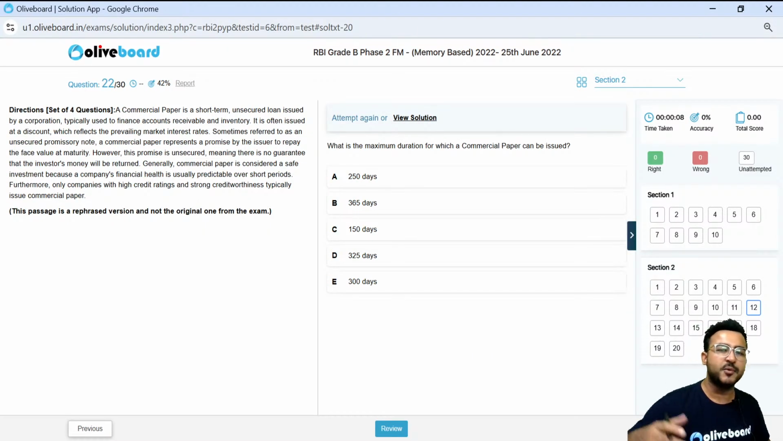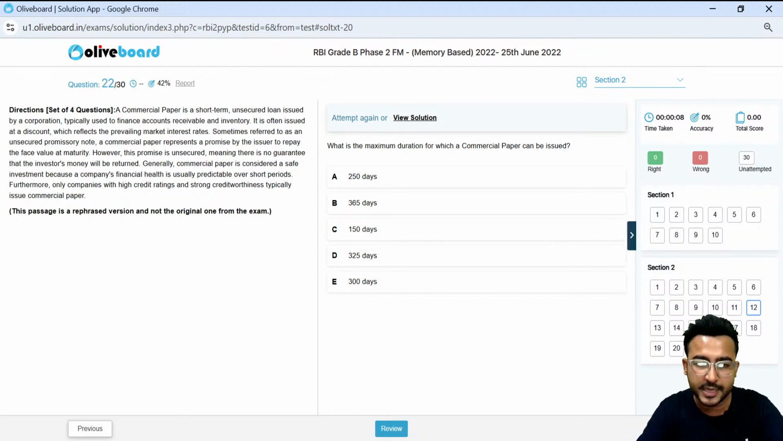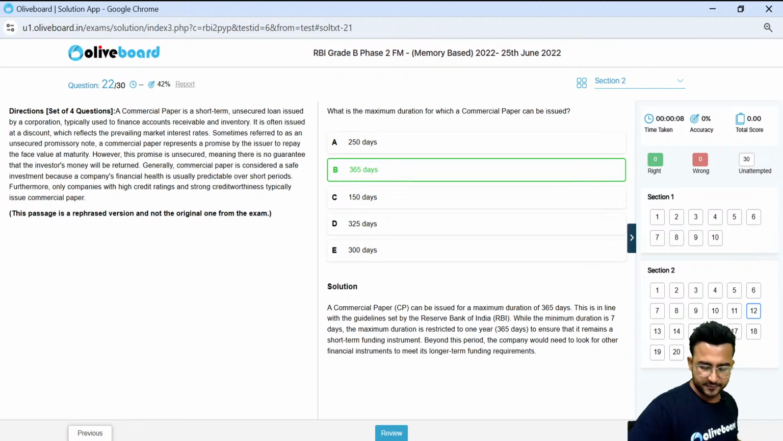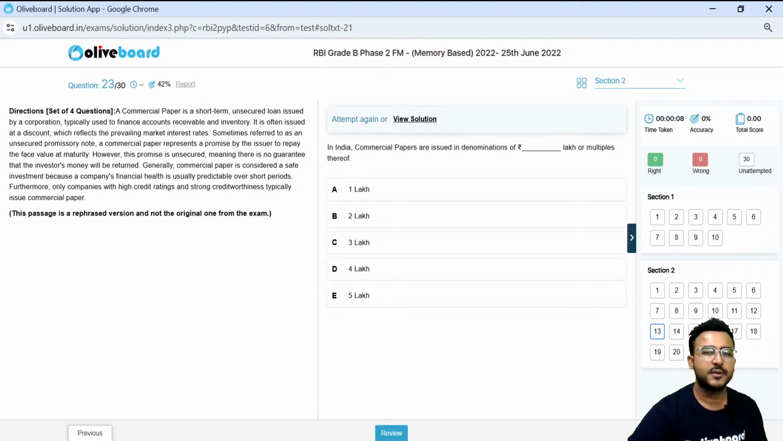Okay, tell me what is the maximum duration for which commercial papers can be issued as of now in India? Maximum duration, a very simple, very direct question. Straightforward question. Yes, 365 days, right? It's a money market instrument. I cannot issue it for more than 1 year, right?